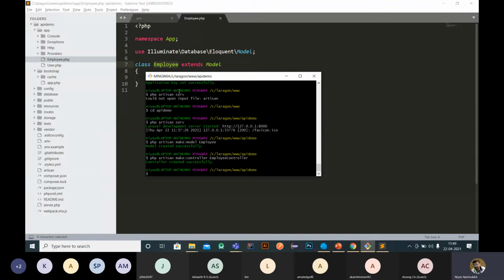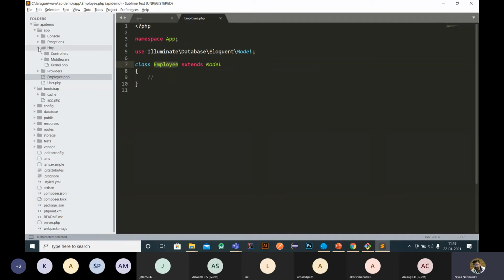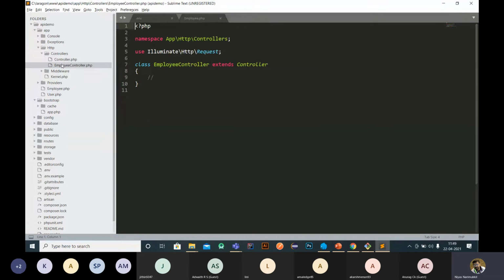So you can see a controller is created. You can see this controller under the app, under Http, under the Controllers folder: EmployeeController. Under EmployeeController, there are no methods defined. Just a blank controller is created. Okay. Now we have to add some methods inside this controller.